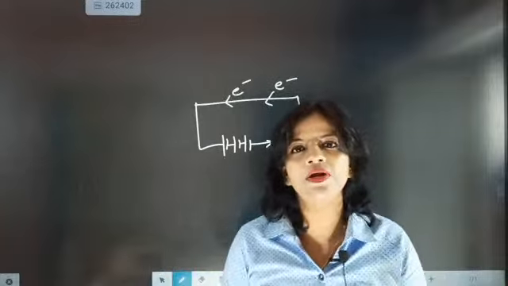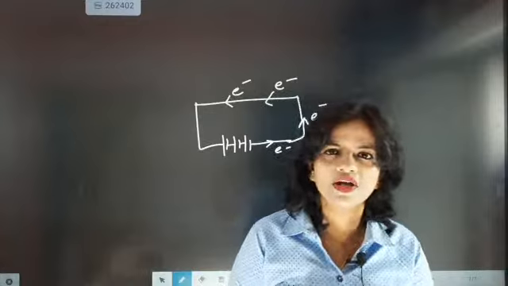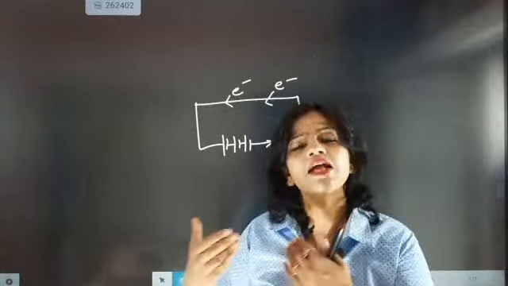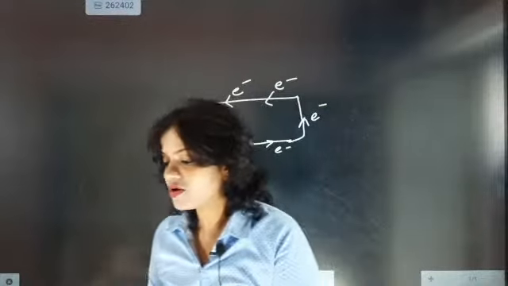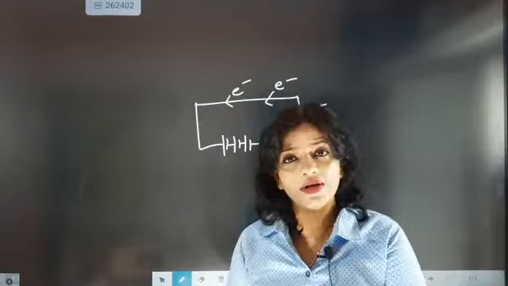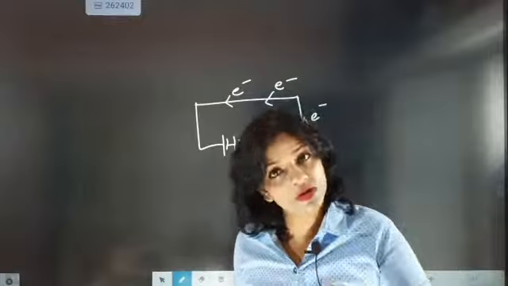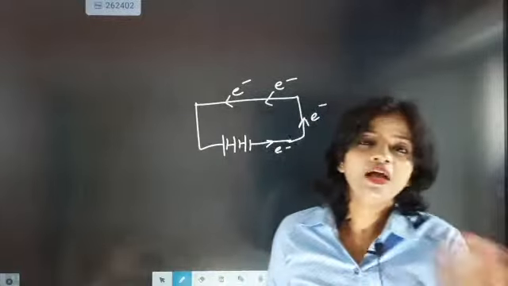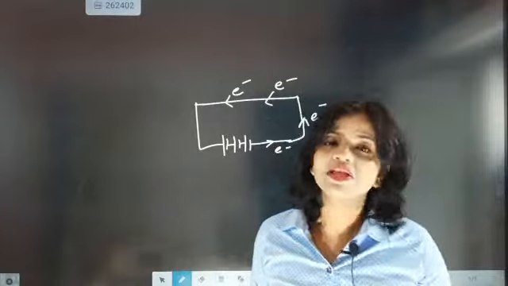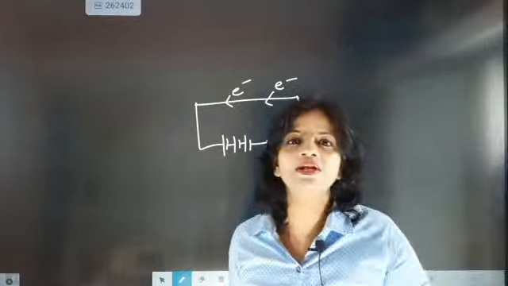But one day what happened? The cell or the battery gets discharged. Then will there be conduction of current? Then one or two free electrons can move, but they are not getting an appropriate amount of drift. So are they capable of conducting current? No, because they don't have that much velocity, called drift velocity, to complete the circuit. Since they will not have that velocity, they won't be able to complete the circuit.